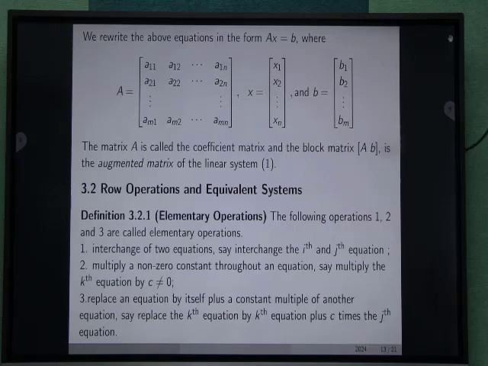Multiply a non-zero constant throughout an equation, say multiply the kth equation by c not equal to 0. Replace any equation by itself plus a constant multiple of another equation, say replace the kth equation by the kth equation plus c times the jth equation.